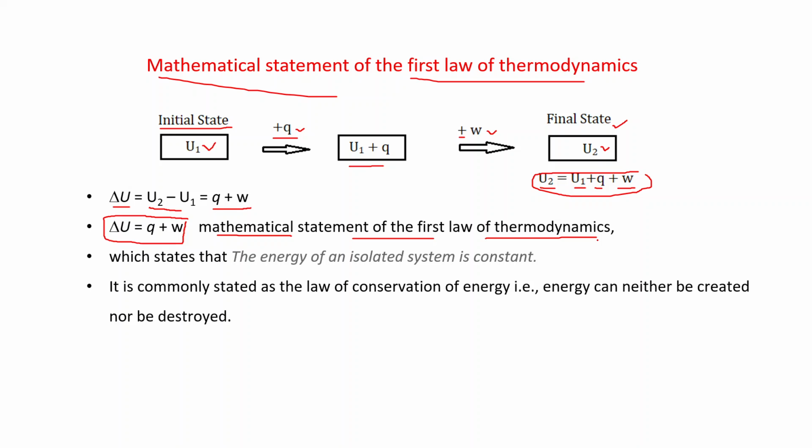Delta U is equal to Q plus W, which states that the energy of an isolated system is constant, and it is commonly stated as the law of conservation of energy. Simply we can say the mathematical statement of the first law of thermodynamics and the statement of the law of conservation of energy are the same. Energy can neither be created nor be destroyed.